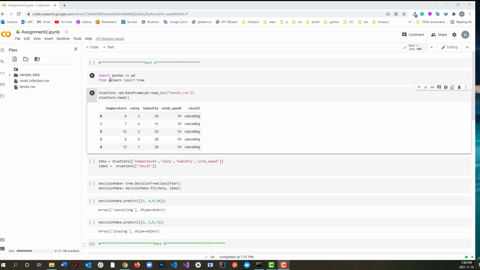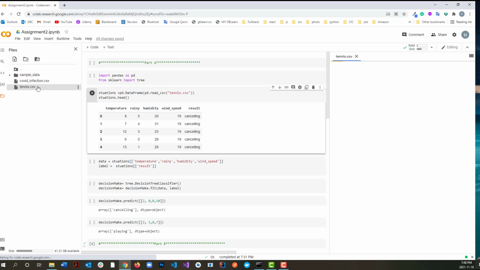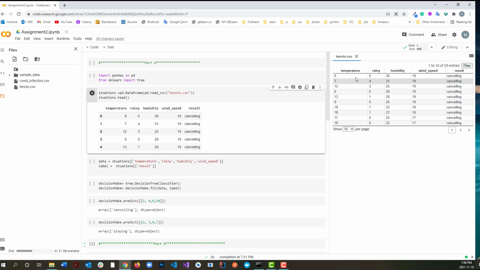It's about playing tennis. It depends on the temperature, rain, and humidity of the weather. Here the comma separated value file has been created. I just added some values and added some results: playing or canceling the game.